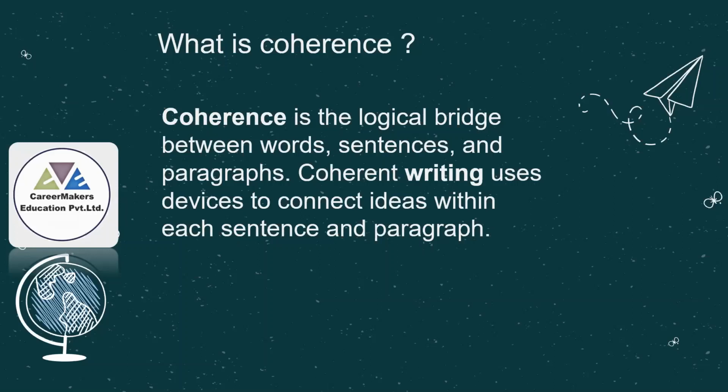For example, although, however, in spite of. Sequencing coherence is there also: firstly, secondly, thirdly. Then contradicting coherence is also there, that is, on the other side. Then similar to addition, we can write in addition.